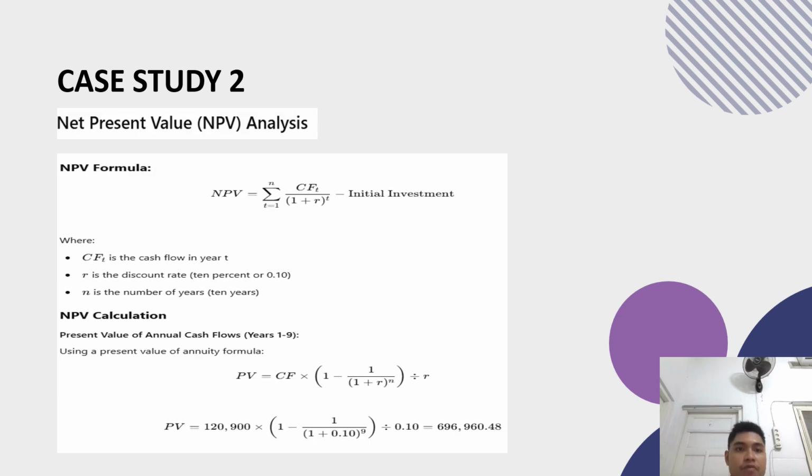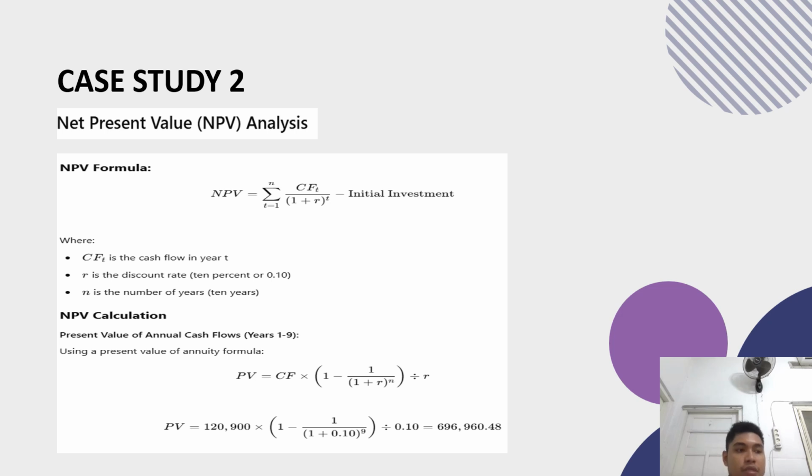Next is net present value NPV analysis. This is the NPV formula. Discount rate is 10%. Annual cash flow years 1 to 9, $120,900. Terminal cash flow year 10, $170,900. So this is step 1, present value of cash flow for years 1 to 9.